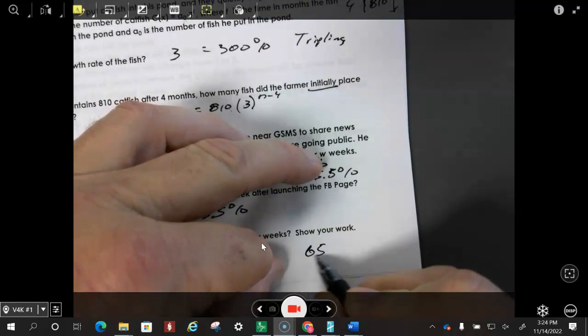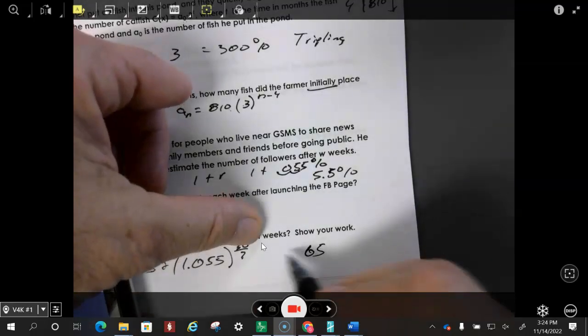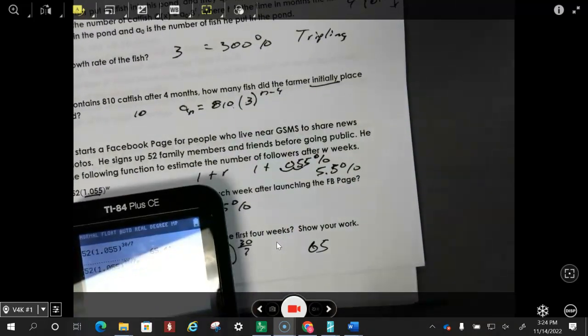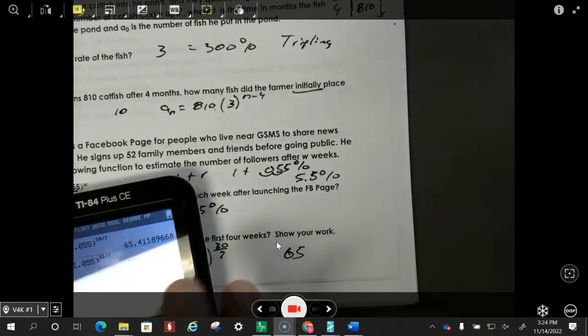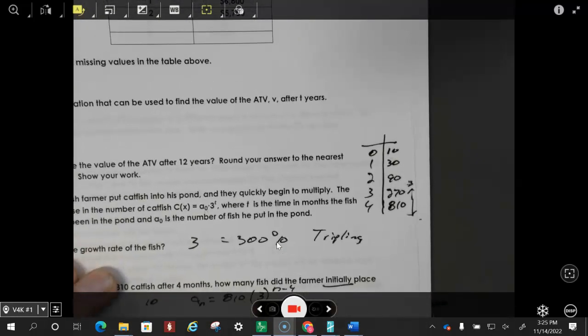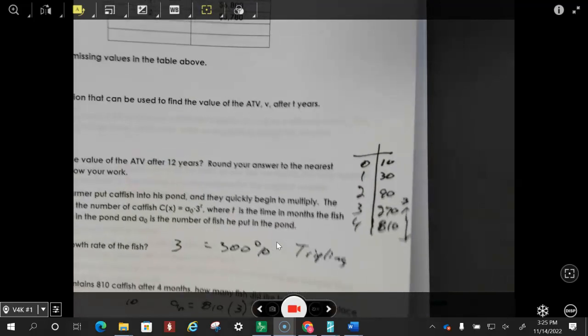About 65 people, okay? So if it's a 31-day month, and I'm going to have to go back and see which one it was, because I want you to be able to get the answer correct. If there's 31 days in the month, then just make that 31 divided by 7. So let me do that. If it were 31 divided by 7, then just go back and change that to a 31. And you can see that it would be another day, and you're going to get 65.9, which would round to 66. So again, we're not going to put 65.9, and we're not going to put users. We're going to put people. You can't have parts of a person. Okay, so that's number 13 on this test.